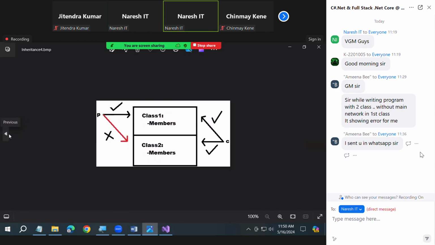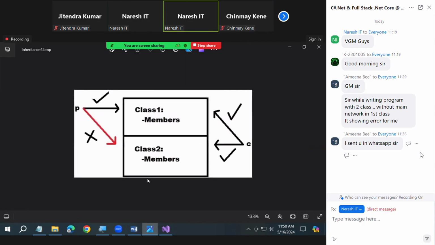I repeat my statement again. Watch it. You can look straight, you can look top, but you cannot look in the bottom. Understood or not? Come on, standard P, look straight. What do you have? Class 1, accessible. Okay, standard C, look straight. Look top. But standard P, look bottom, not possible. Not possible now. Are you clear?